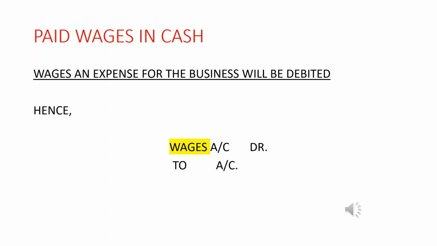Paid wages in cash. So wage is an expense. That means it comes under nominal account for the business. So wages is an expense here because it is being paid by the business organization. So according to the rule of nominal account, debit all expenses or losses, credit all incomes and gains. So here wages is an expense, so it will be debited.